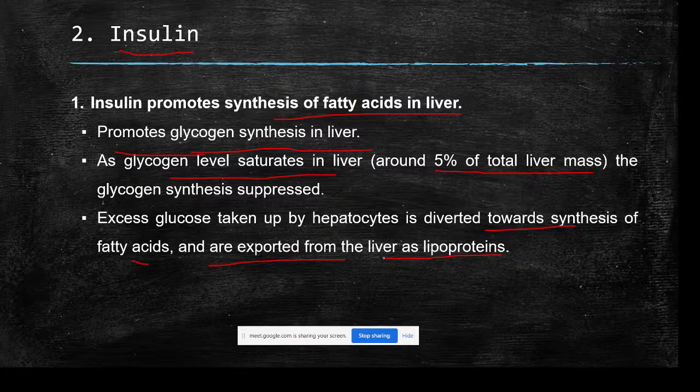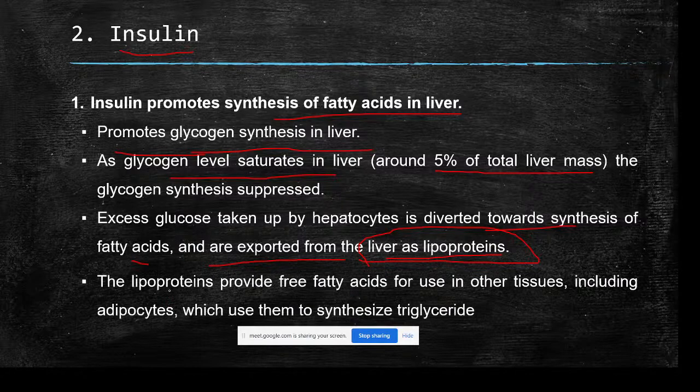Further, these fatty acids that are synthesized in the liver are exported into the circulation as various lipoproteins that we have discussed in your previous class. These lipoproteins are carriers of lipids, and they carry the fatty acids for use in other tissues including adipocytes, which use them to synthesize triglyceride.